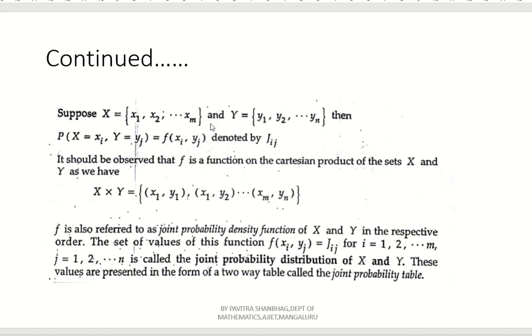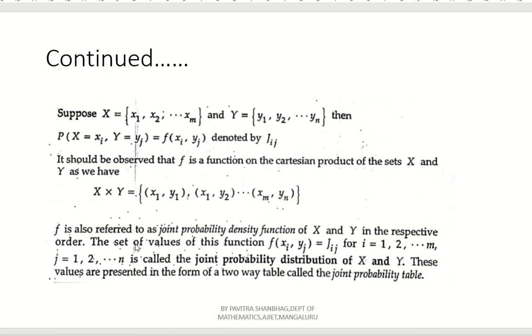Similarly, continuing like that, x2 y1, x2 y2 up to x2 yn, and in general it ends with xm yn, right? So that many pairs you will get here. So that we have to mention in terms of Cartesian product: X cross Y equal to x1 y1, x1 y2 up to xm yn.